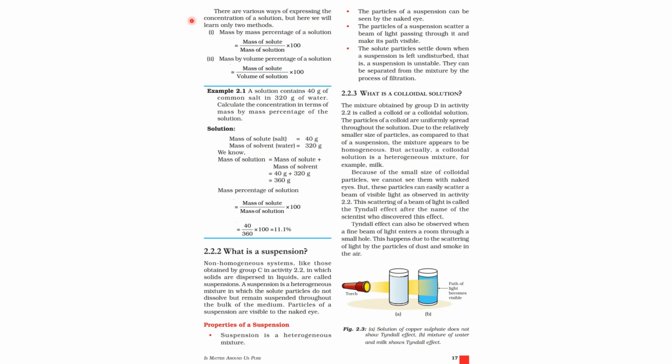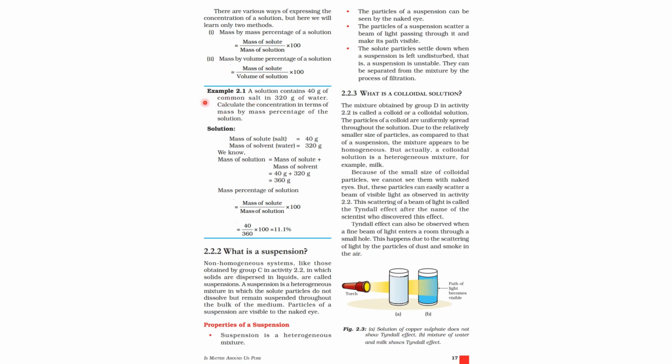So next we will learn in detail about the calculation of concentration of a solution. There are various ways of expressing the concentration of a solution, but here we will learn only two methods. Mass by mass percentage of a solution, that's mass of solute by mass of solution into 100. Next is mass by volume percentage of a solution, mass of solute by volume of solution into 100.